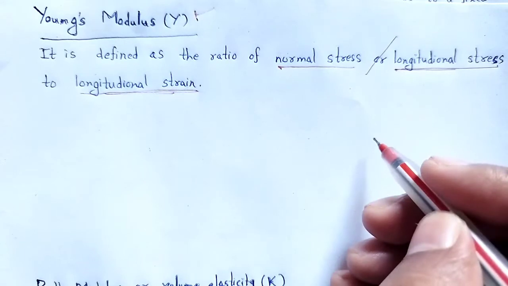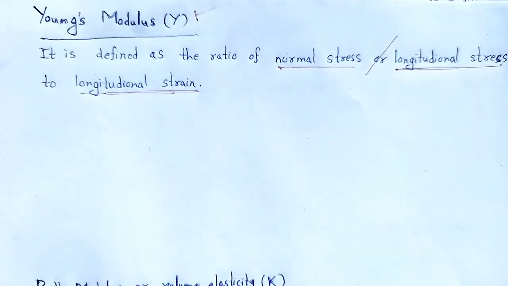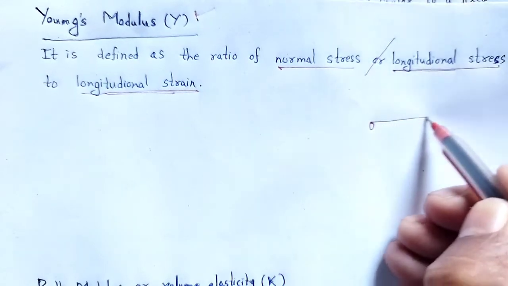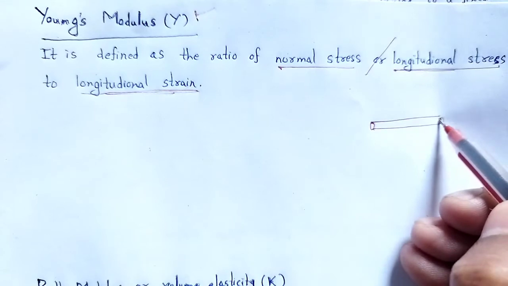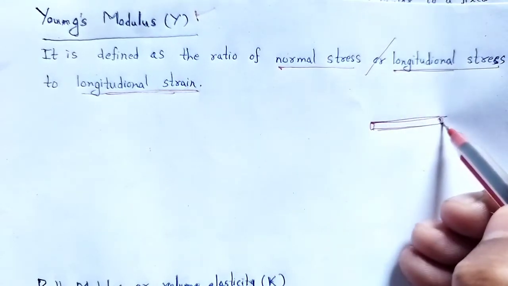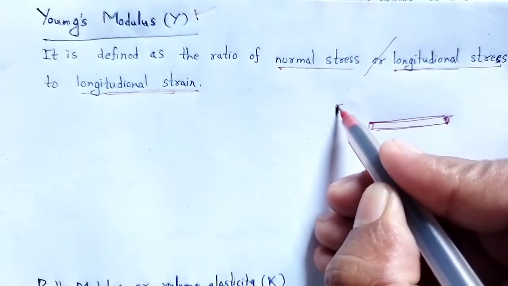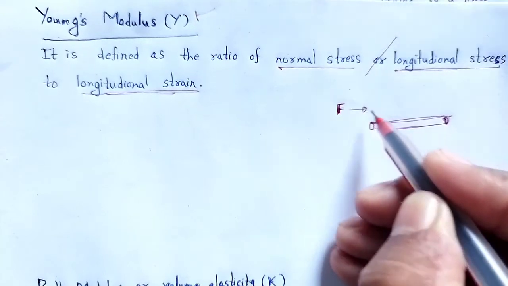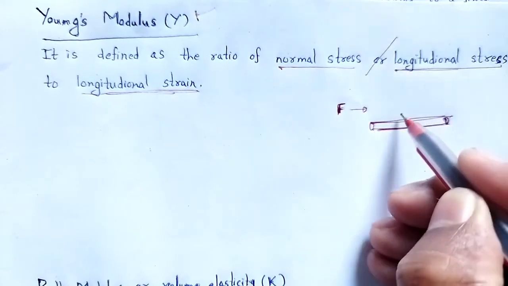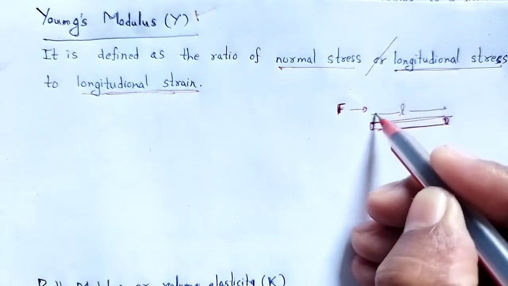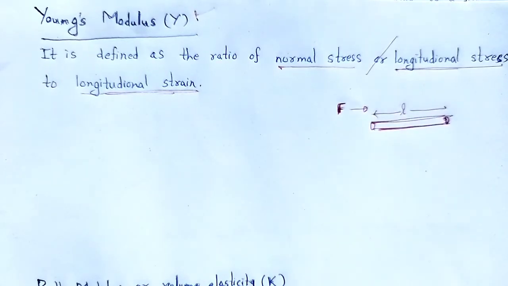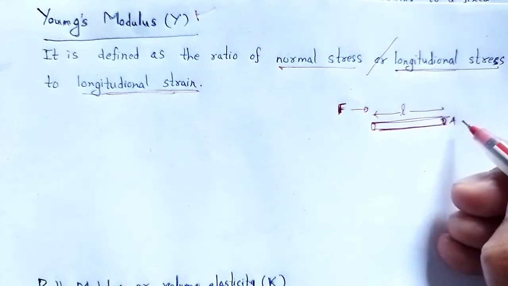Mathematically we have to formulate it. Let F be the force applied along the length of a wire, let the length be l, and let the area of cross section be A.